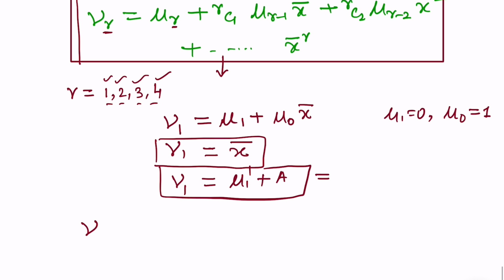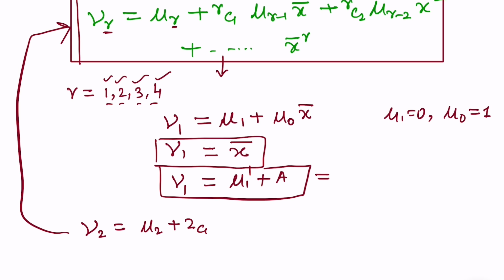Now we are moving to nu 2 and putting it in this formula and finding nu 2. Nu 2 is equal to mu 2 plus 2c1 mu 1 x bar plus 2c2 mu 0 x bar square.